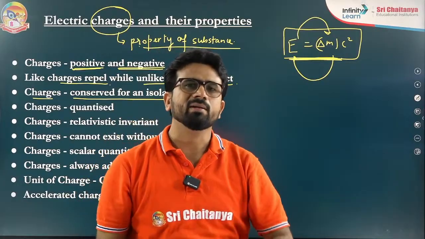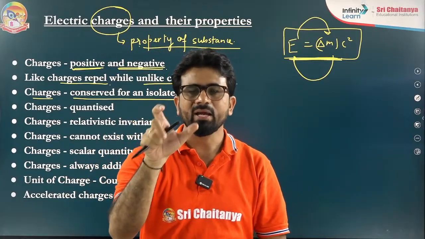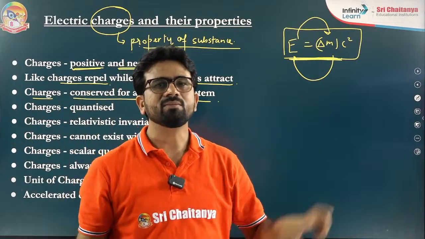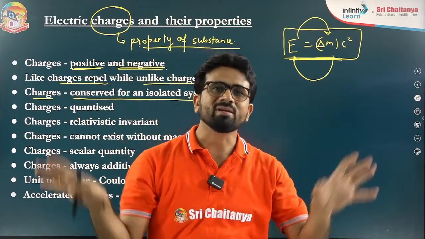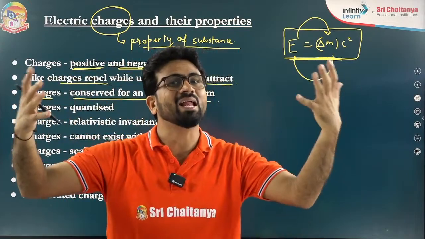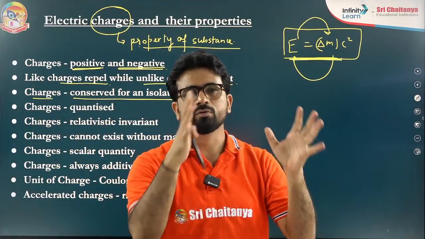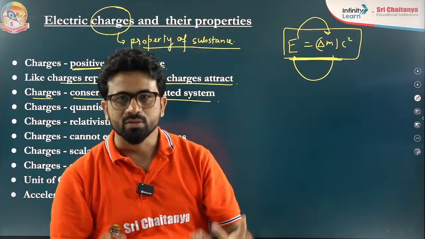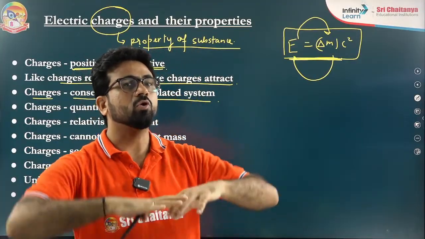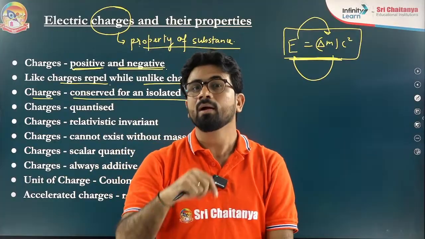So generally we take energy as the one keyword. We are taking the system's energy or the universe's energy, because the universe is itself an isolated system. That means the total energy of this universe is conserved. Similarly, the total charge of this universe is also conserved.